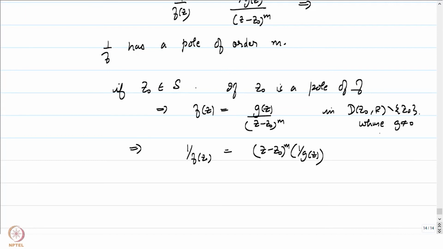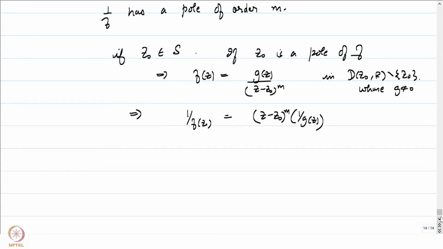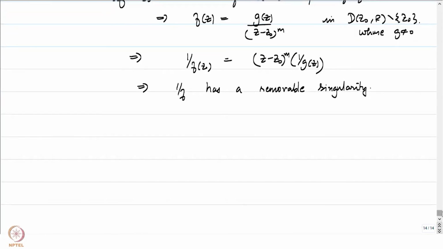So let's assume here that g is not equal to 0 on D(z0, r) minus z0. We can always assume this by shrinking our r if needed, and therefore this tells us that 1 by f has a removable singularity. In fact, it has a 0 of order m at z0. That is precisely what we can get to conclude by looking at this. What about if f has a removable singularity? I'll leave that as an exercise.